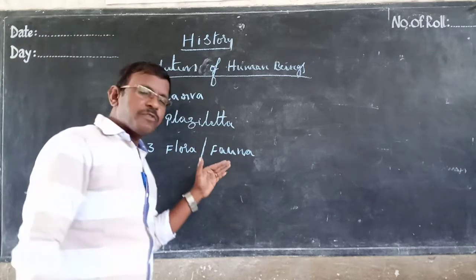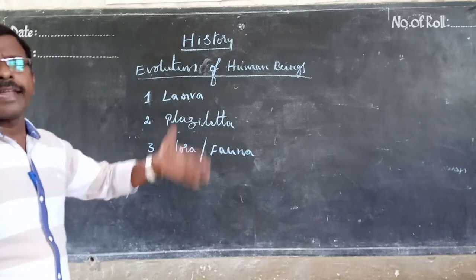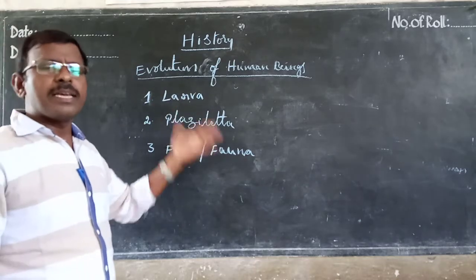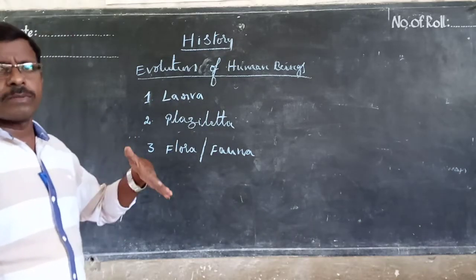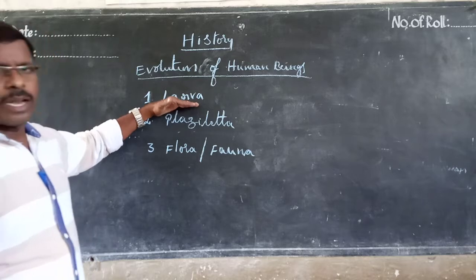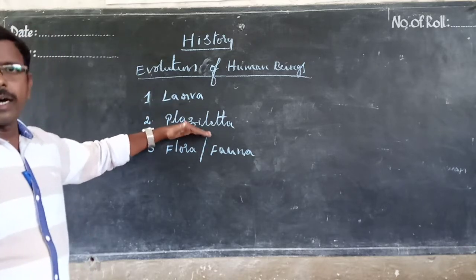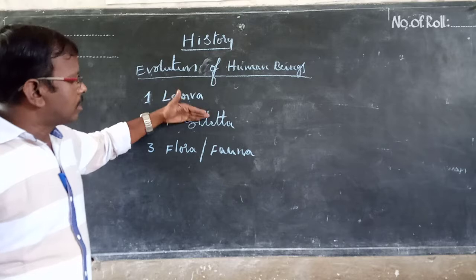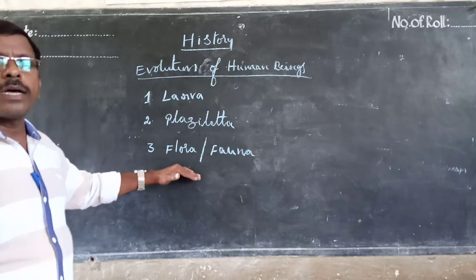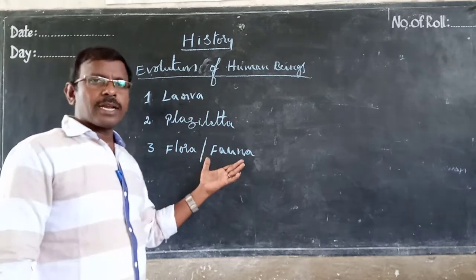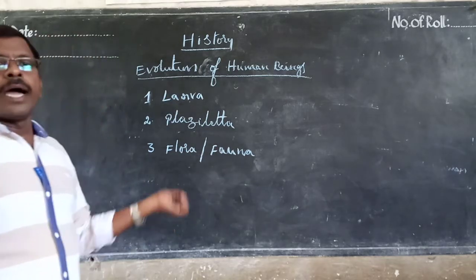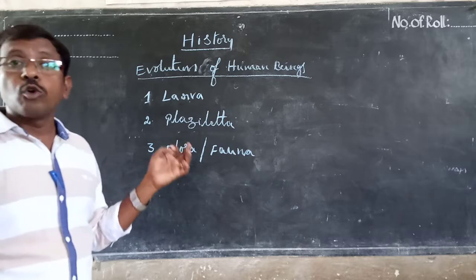After this, gradually, so many years after, some millions of years after, first larva, after some millions of years, placenta. After that, flora, and after that, animals. In the flora and fauna, there is Australopithecus.